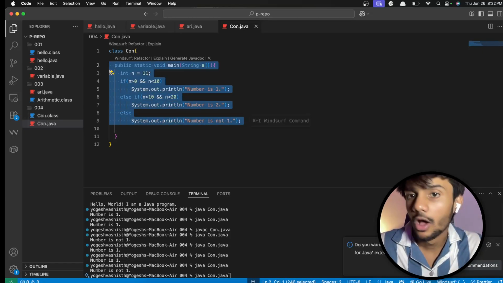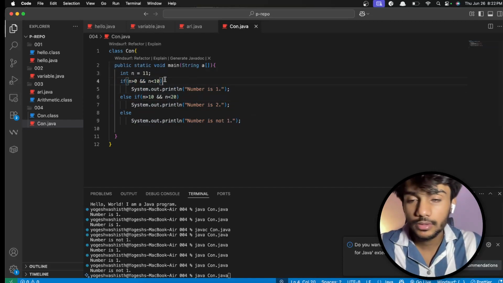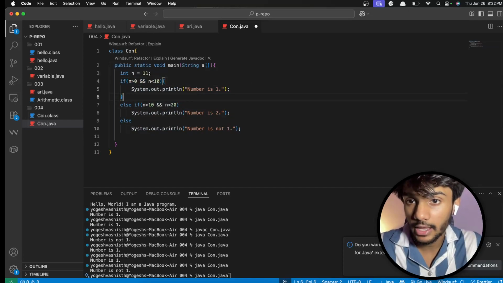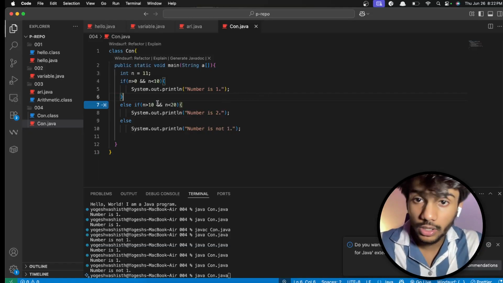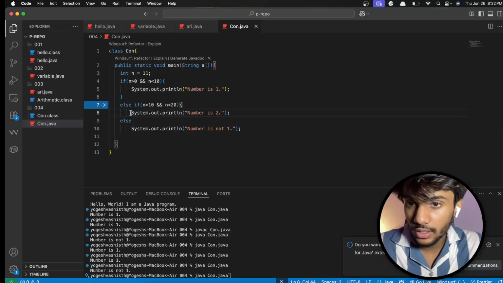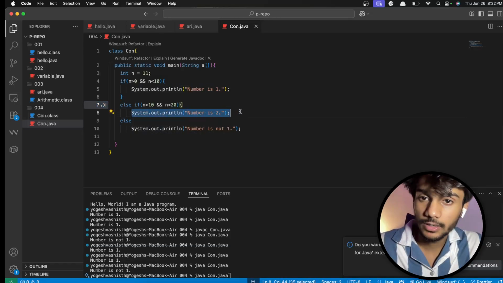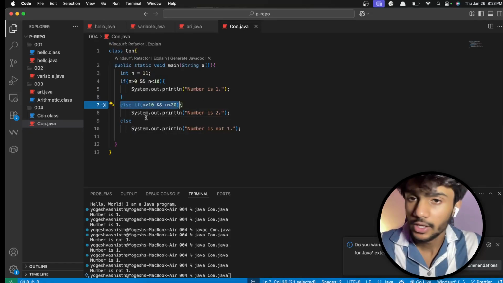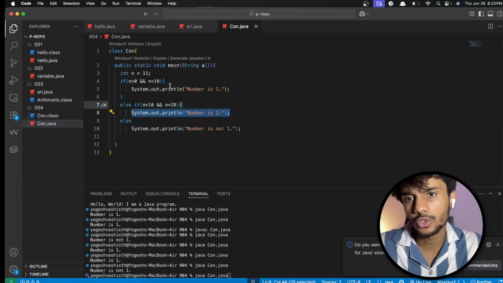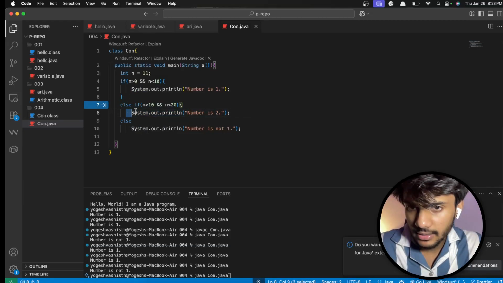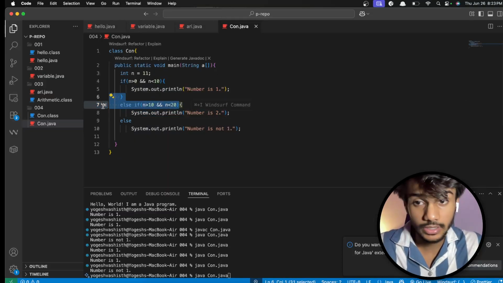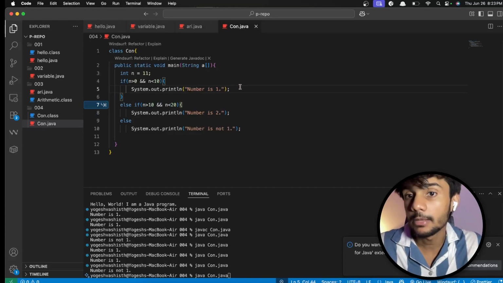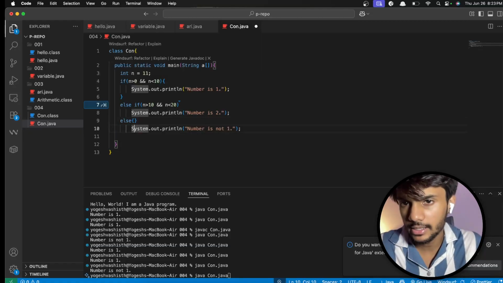Else if. Also one more thing. I have not put in curly brackets. Technically I have to, like this. Why did I not do it? Because this is a single statement. In Java, this will work because if you want to execute a single statement after an if, else, or else if, you can just do it like this. You don't have to define the scope. It will understand that line number 8 is part of line number 7 because it contains an else if. But if you have multiple lines, then you have to put up brackets. You can put brackets here as well, and this will still work.